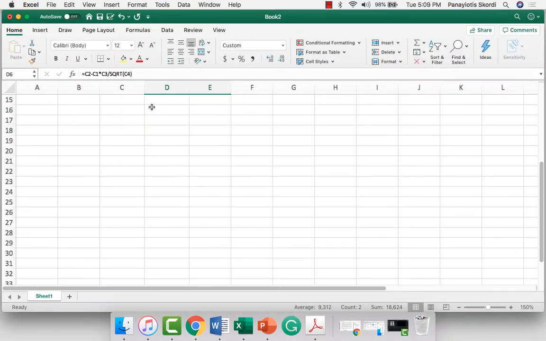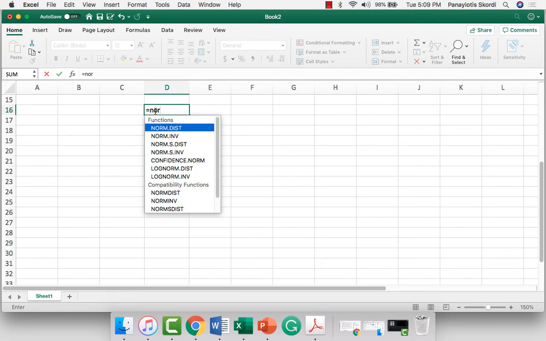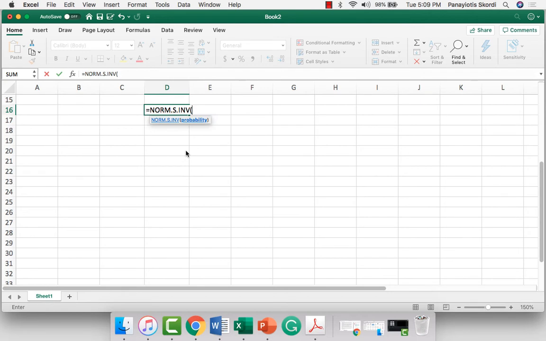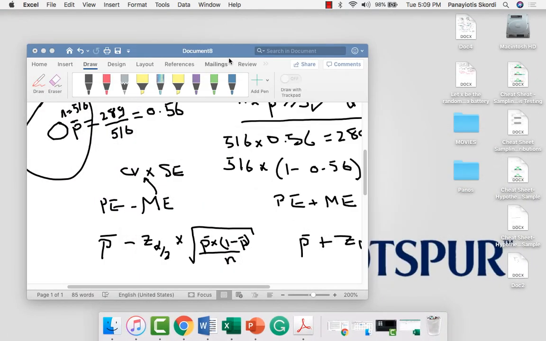Okay, so let's go here. So we need norm.s.inverse, so equals norm.s.inverse. Where is that? Norm.s.inverse is right there. And the probability we're going to put in is 0.995. And that's going to give us a value of 2.5758293. So if we go back, we can just put the values in.